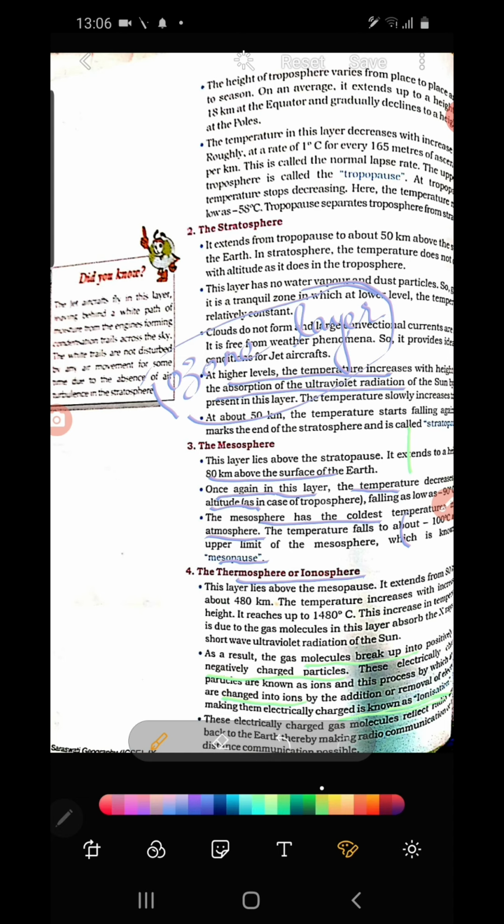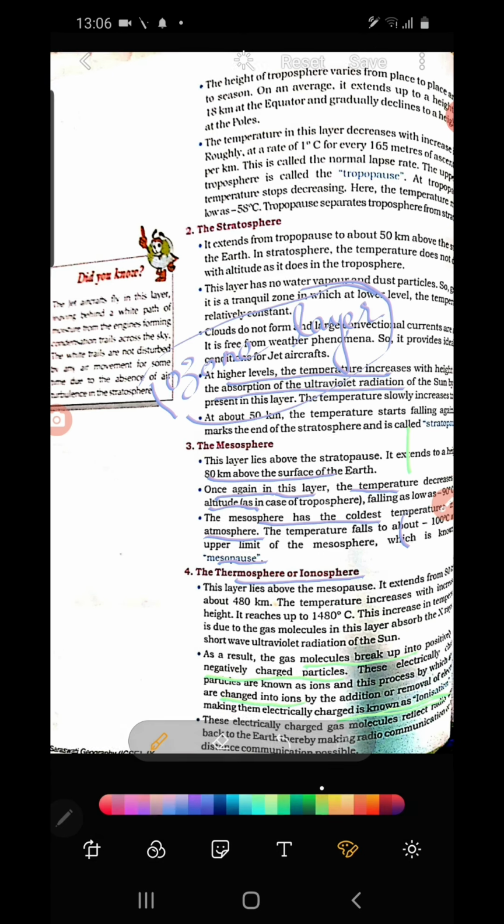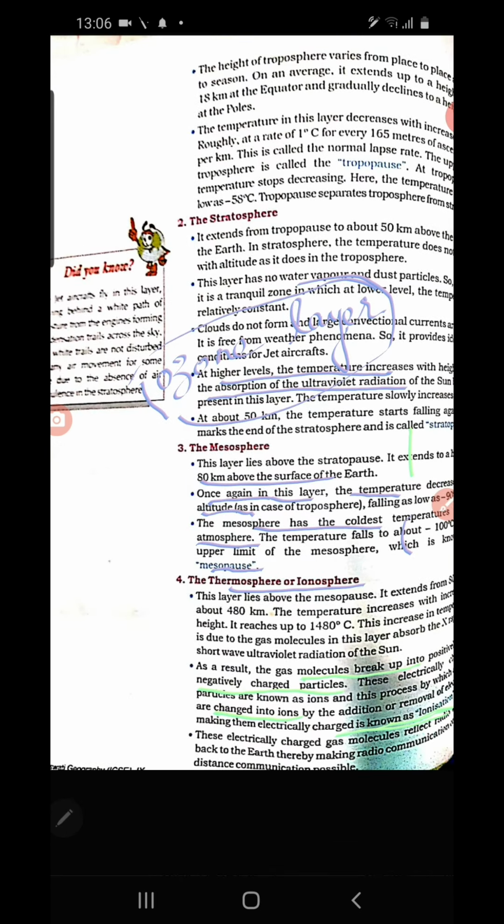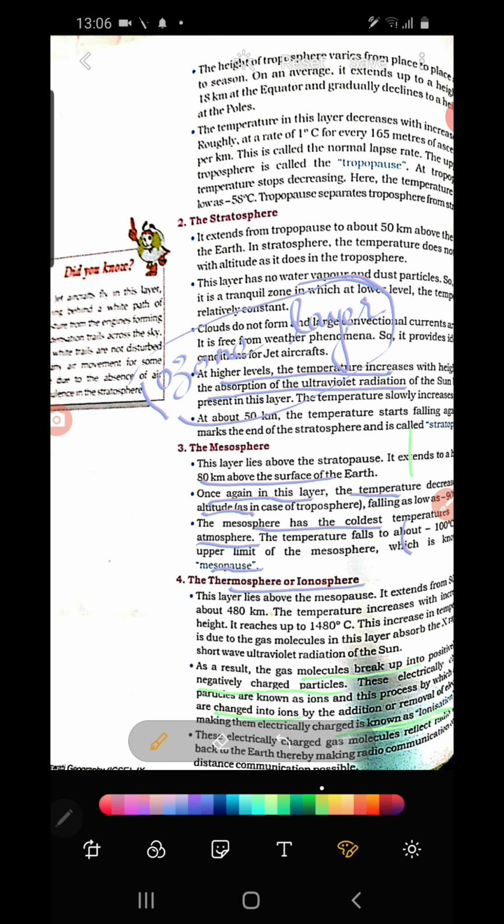The atom loses or gains electrons, that is, addition or removal of electrons. That is what is meant by positively and negatively charged particles. So the gas molecules break up into positively and negatively charged particles.